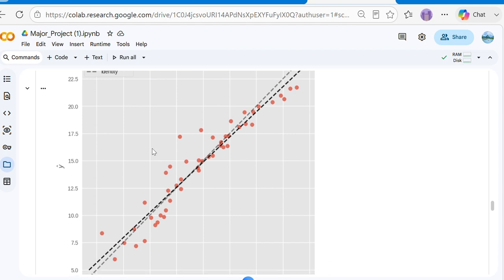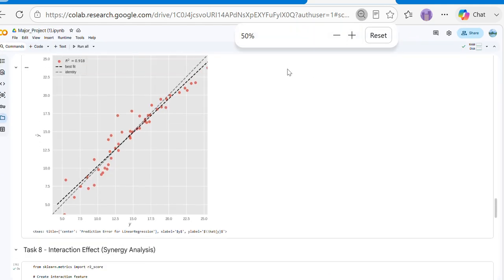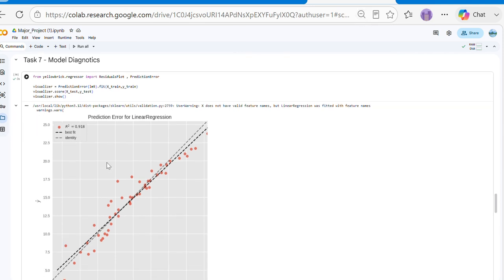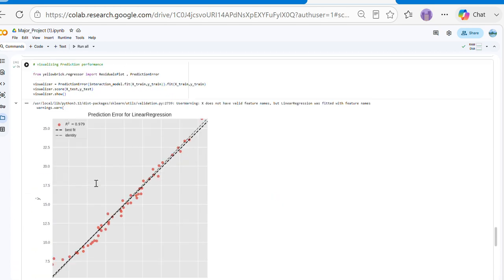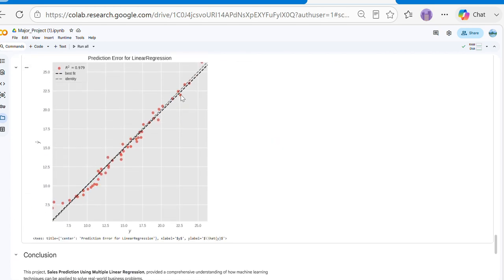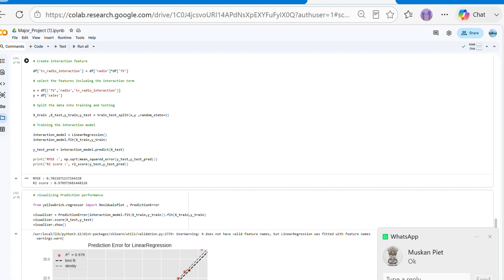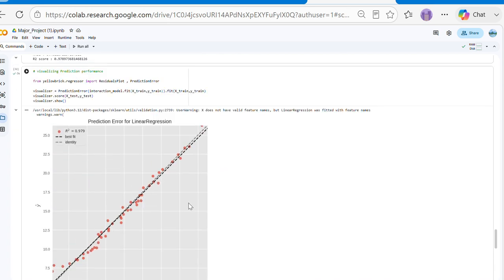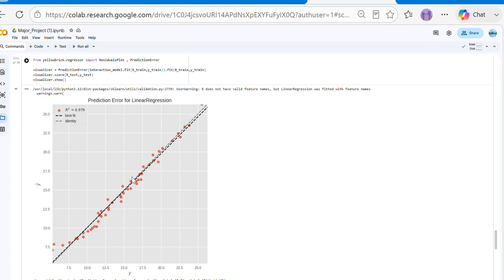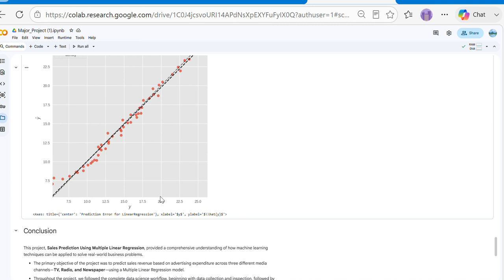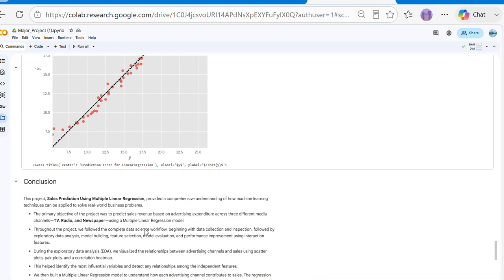We can see here that in this data we have a big difference between this black line and the gray line. And now in this data we can see how near these two lines are. There is not much difference in these two lines. So we can go with this data to make the estimation clearer and better.